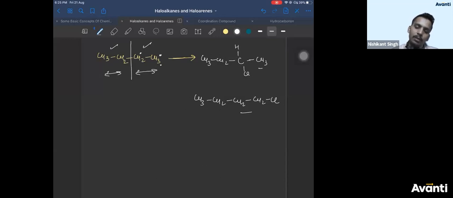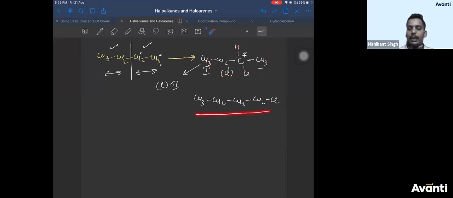If you take this carbon, it is bonded to four different groups. So there is a chiral center. Correct? There is a chiral center. So this compound will exist along with its optical isomer, that means its mirror image. If it is dextrorotatory, its mirror image will be levorotatory. Both of them will exist. So this is your compound 1. Compound 2 will be the mirror image of this. Does it contain any chiral center?